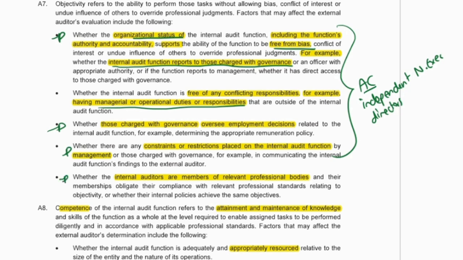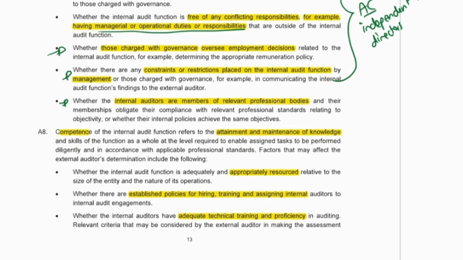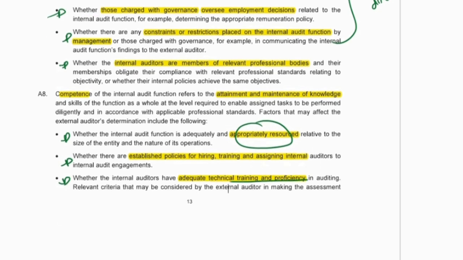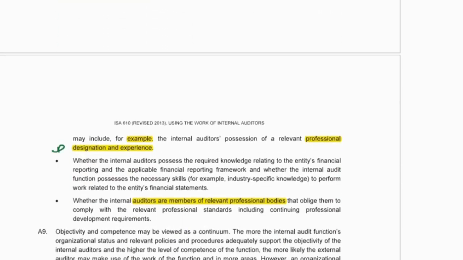We then go to the competence of internal audit. How can we look at that? If they are appropriately resourced, if they have policies for hiring and training, and whether they are adequately trained themselves. And whether they are members of a professional body or have professional designation.